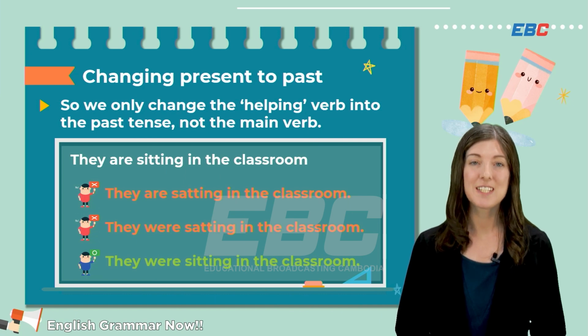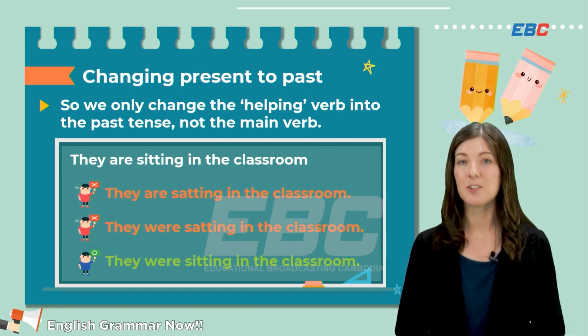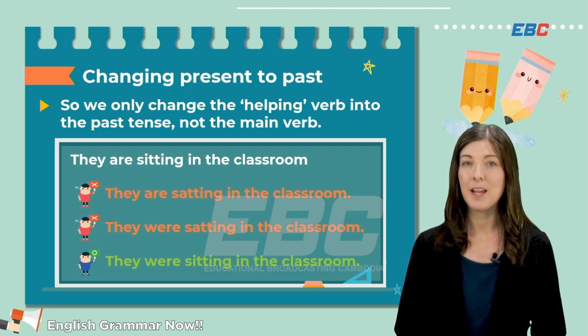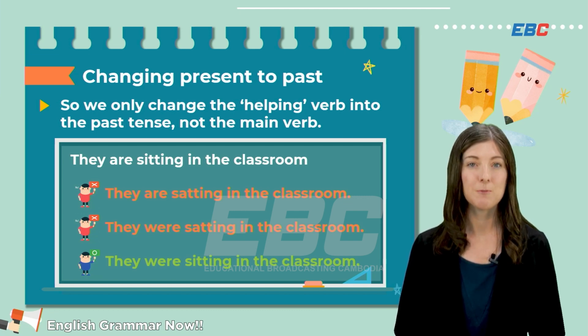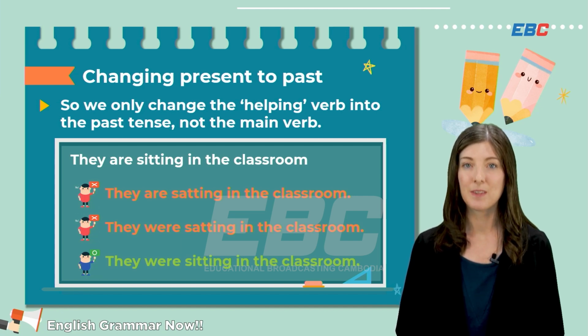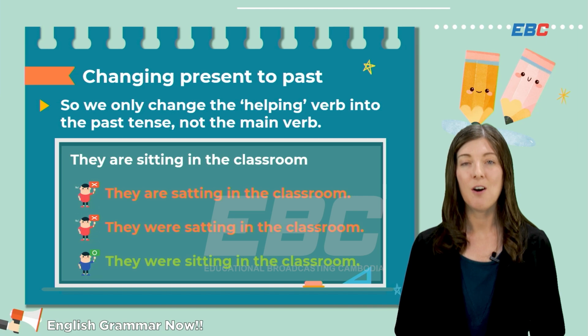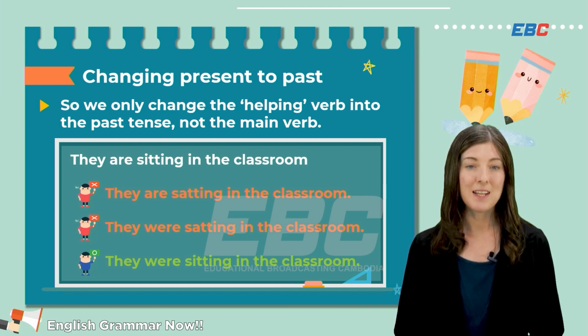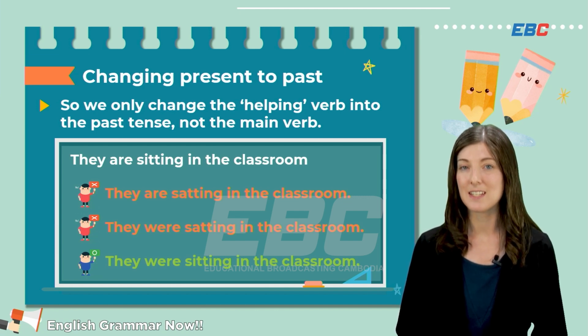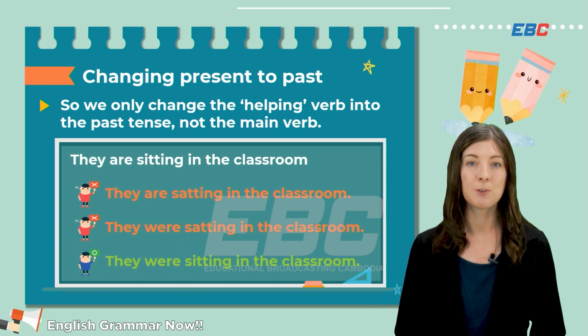When we change a sentence from the present into the past that is continuous, you may notice that we have two verbs. For example, they are sitting in the classroom. The first verb is are. The second verb is sitting. Because sitting has the meaning that we want in the sentence, we call it the main verb.